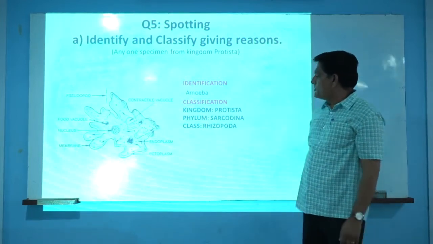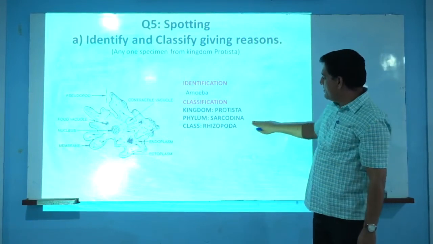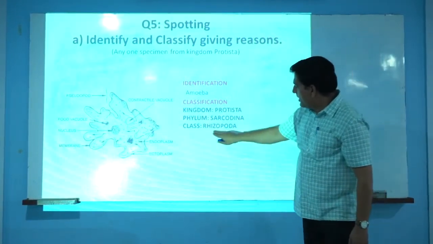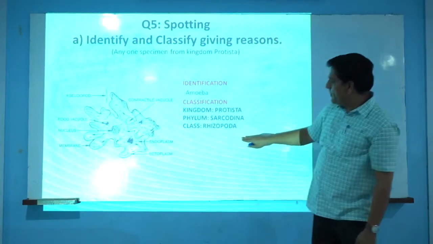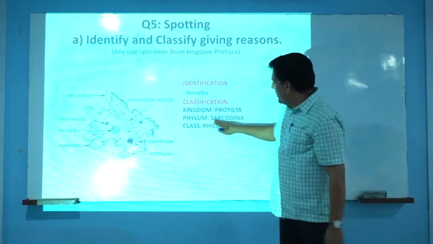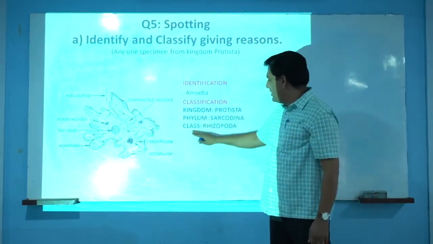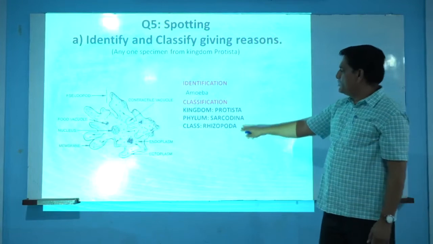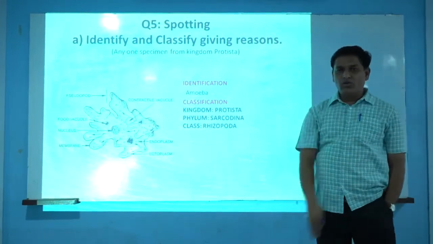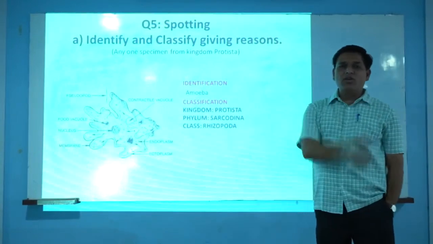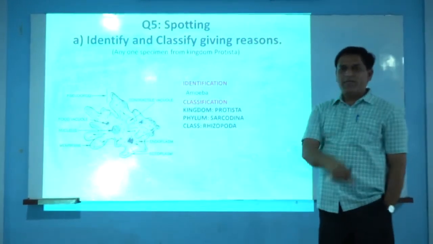If you take the example of amoeba, Sarcodina has a single reason, that locomotory organs are pseudopodia, and for class Rhizopoda, phylum Sarcodina is a single-celled animal, and for the class we have to give the reason that locomotory organs are pseudopodia. If you write this question in this manner, then and only then can you really get this 1 mark.